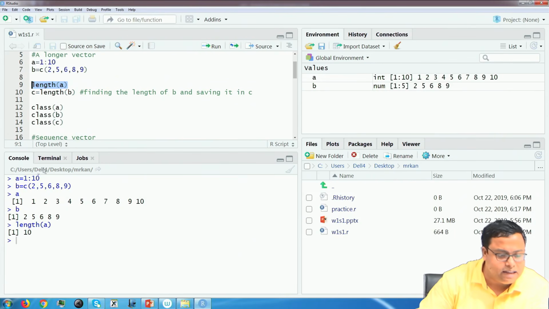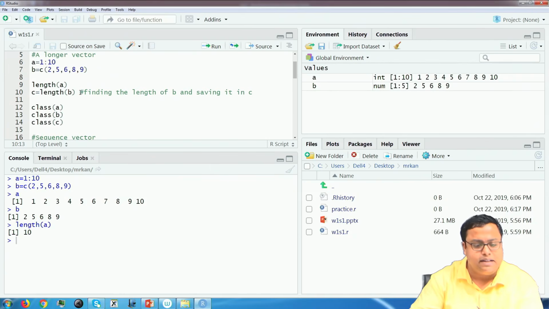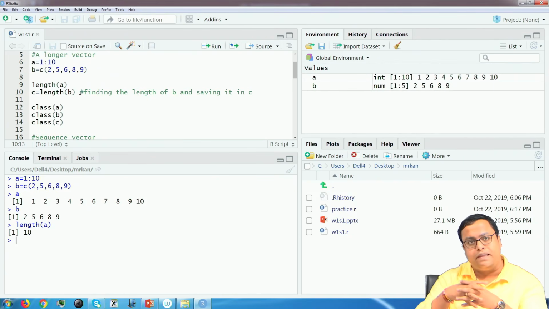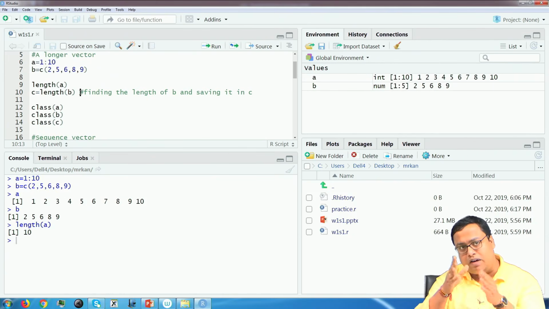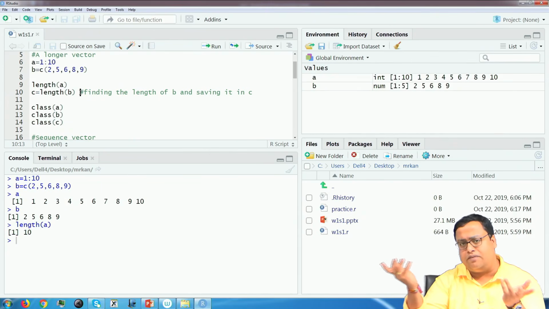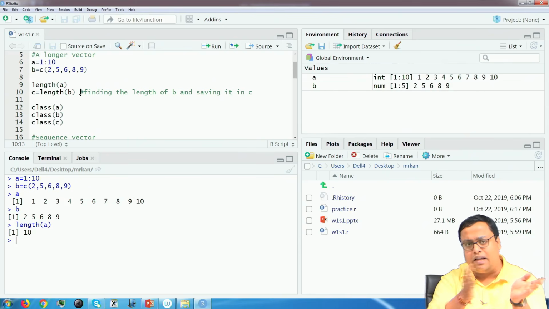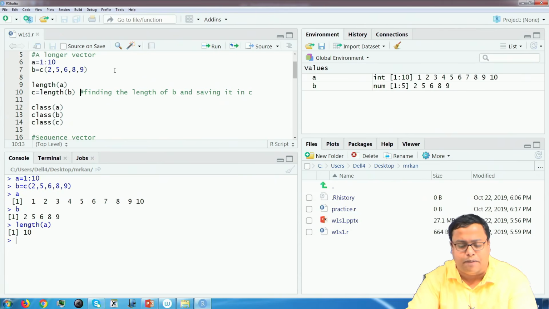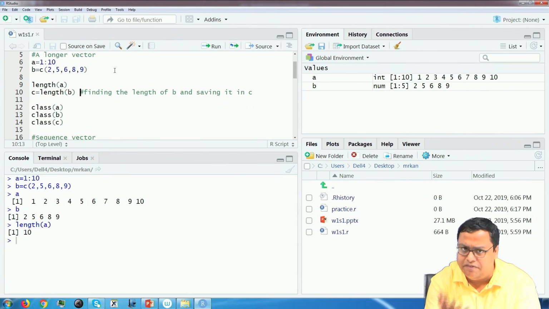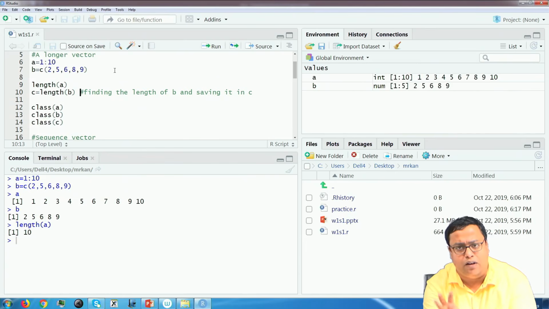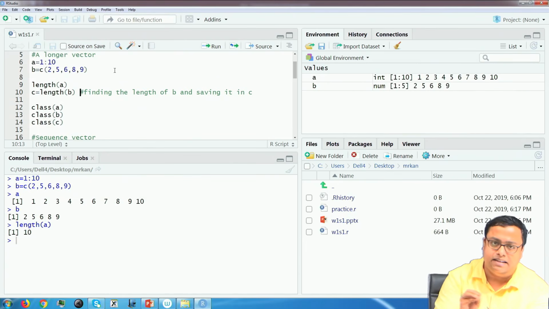So, I will save this. C is equal to length of B is finding the length of B. Whatever is written after a hash is a comment, that will have no meaning. Whatever is written before the hash is not a comment, so that will run. So, C is equal to length of B. What happens? Length of B gives me 5, because B has 5 entries. That 5 value gets saved in C.